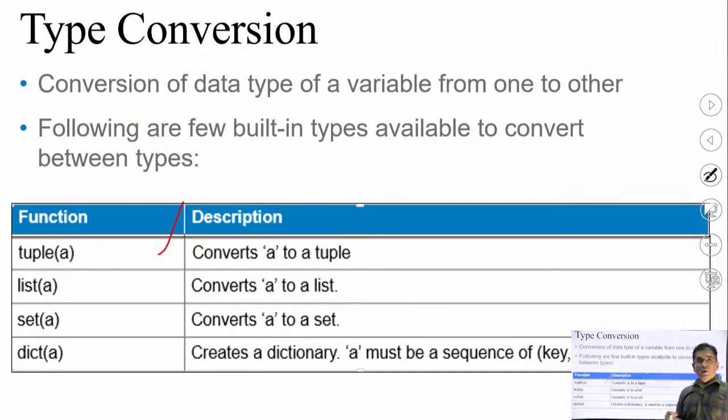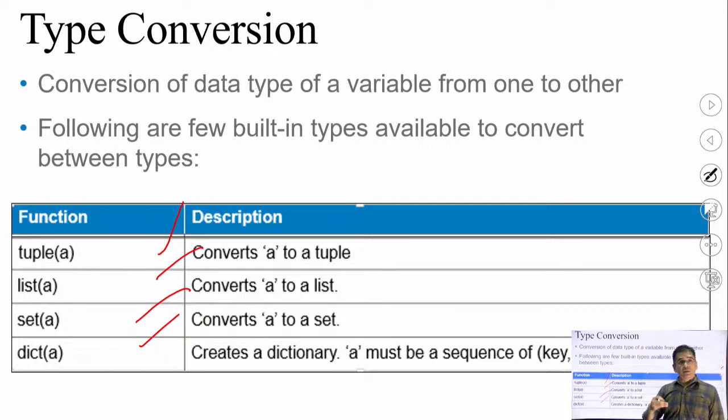You want to convert a simple data type into a tuple or list or set or dictionary. As we already used, these are the immutable and mutable data structures available in Python.